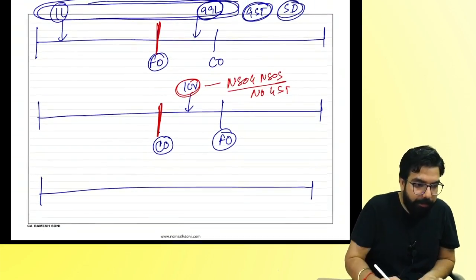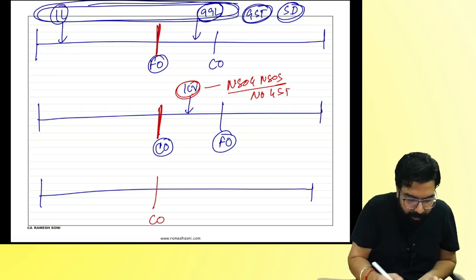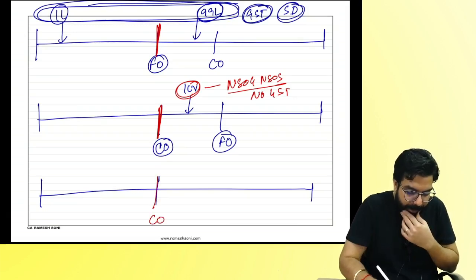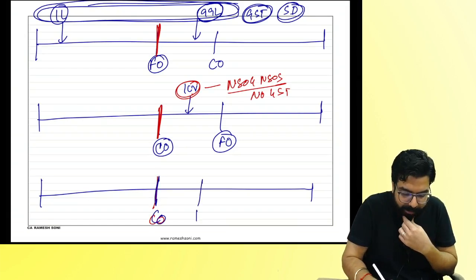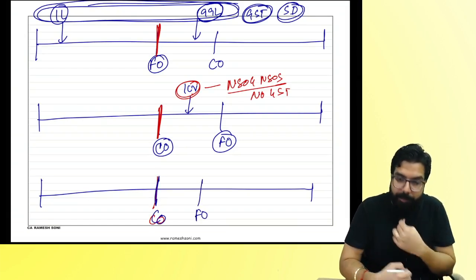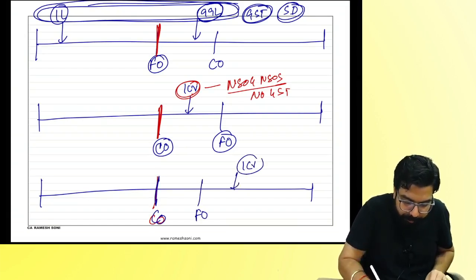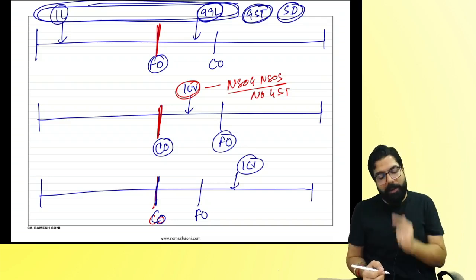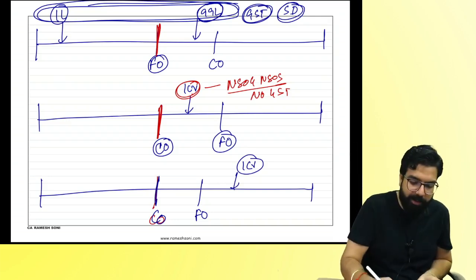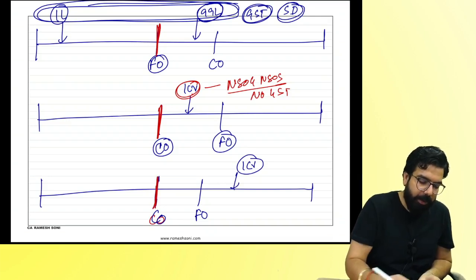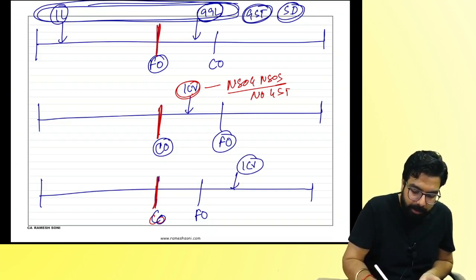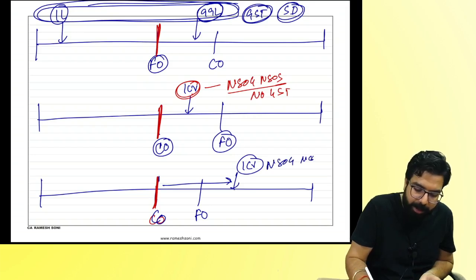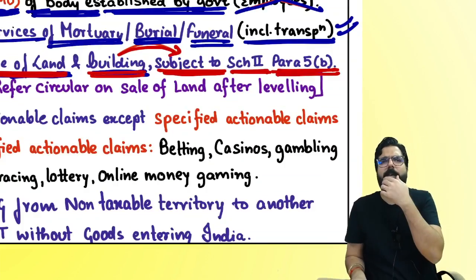Next. This is the completion certificate. People, 1 minute. This is the completion certificate and this is the first occupancy. I paid you complete 1 crore over here. My question, will you charge GST or no GST? Why no GST? What is the cutoff date? Completion. After this, any amount paid will be neither supply of goods nor supply of service. No GST.